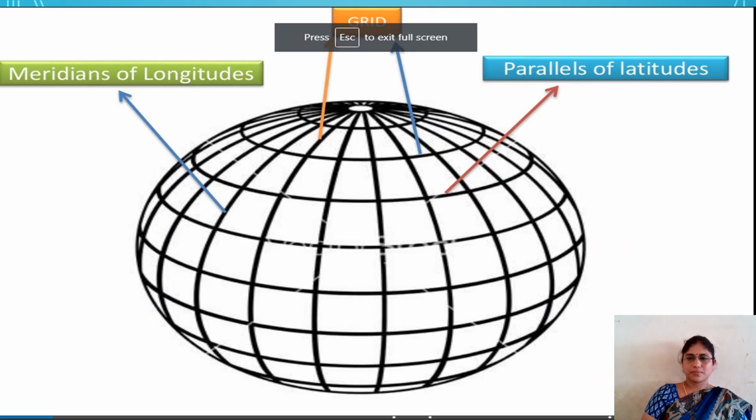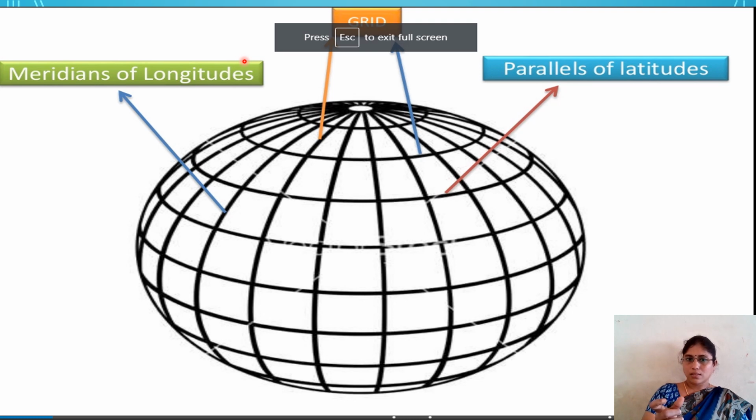What is this? You learned this in your third and fourth classes. It is a globe. Here the imaginary lines are observed. The horizontal imaginary lines are called latitudes, and the vertical imaginary lines are called longitudes.